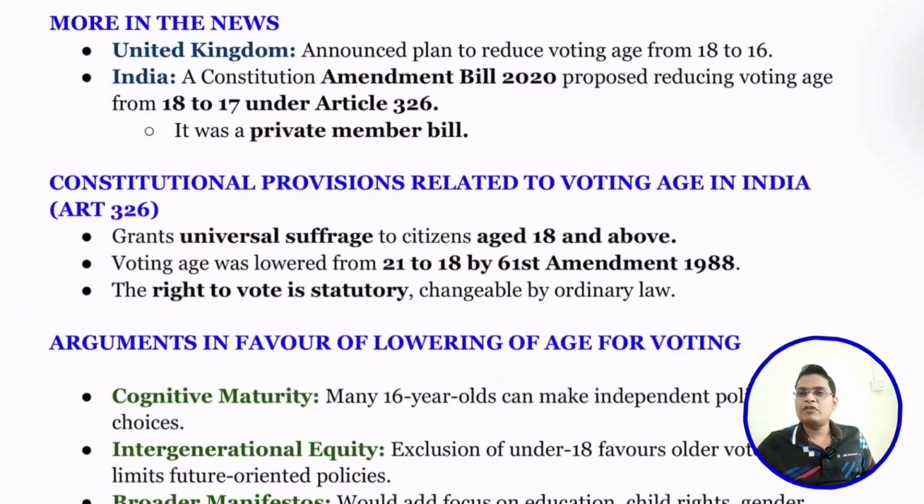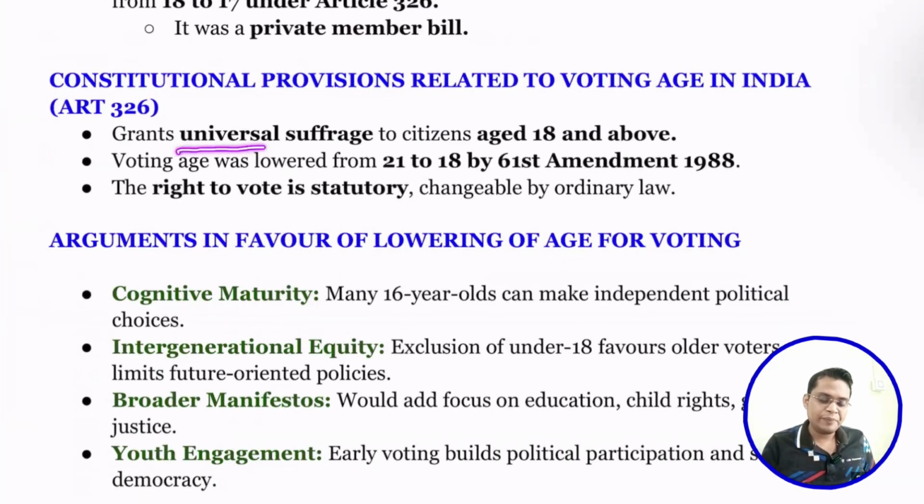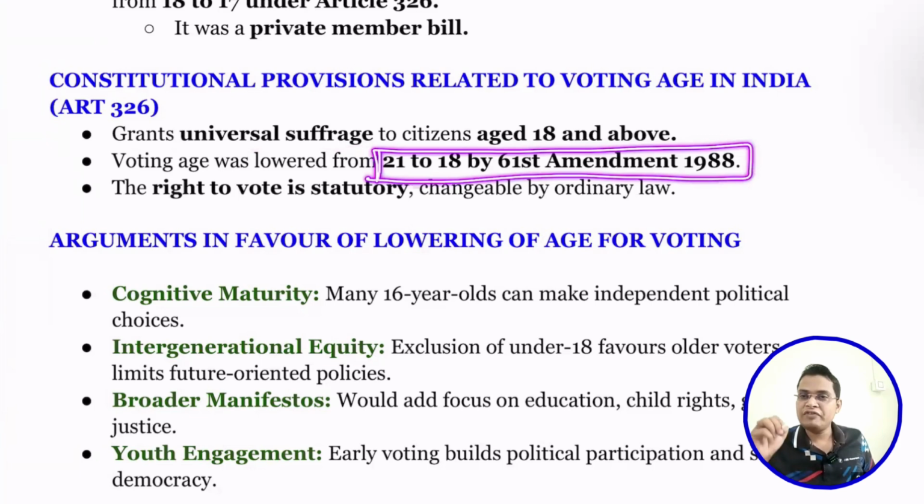So what are the constitutional provisions related to voting age? In India, any person above age 18, not otherwise disqualified, is eligible for voting. That is called universal suffrage for citizens aged 18 and above. And this is very important: by the 61st Constitutional Amendment Act, we reduced the voting age from 21 to 18.